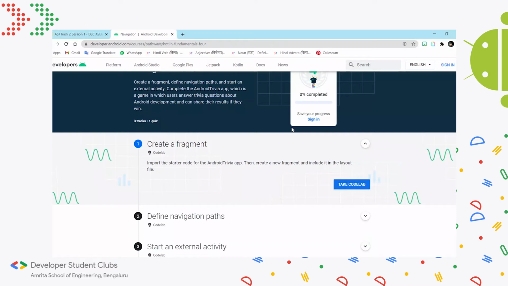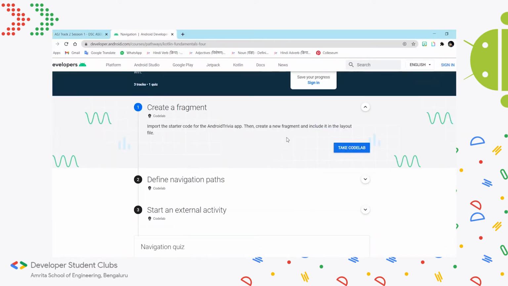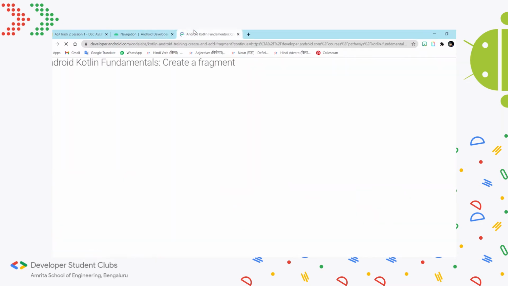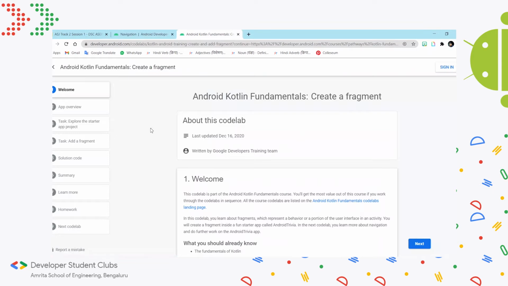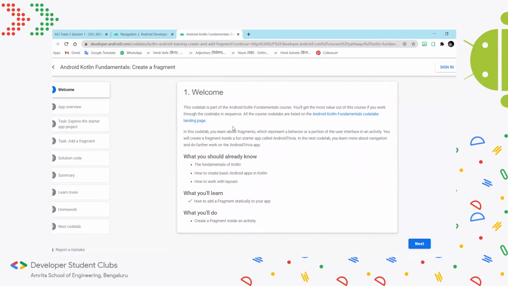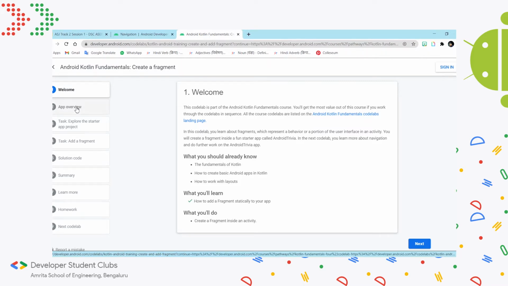For the remainder of this session, we'll be completing the code labs for pathway 4, and we'll be looking at the first code lab now. What you learn in this code lab is how to add a fragment to your app, at least manually, by going through a bunch of steps.